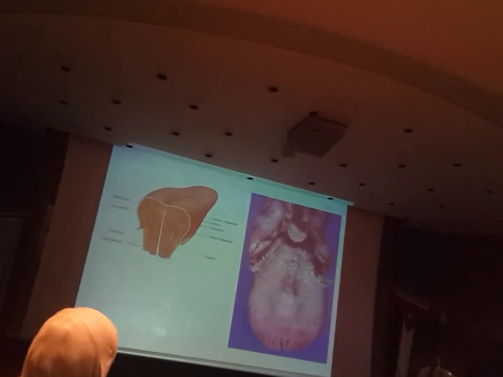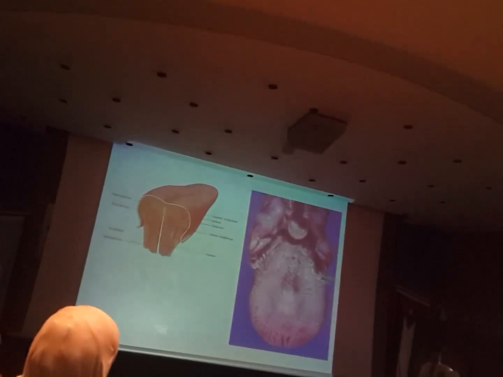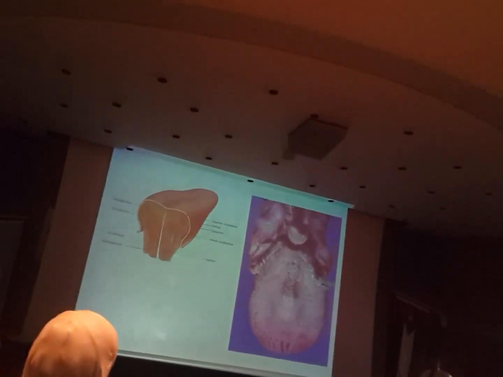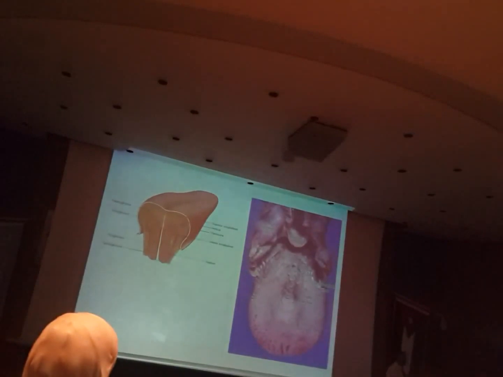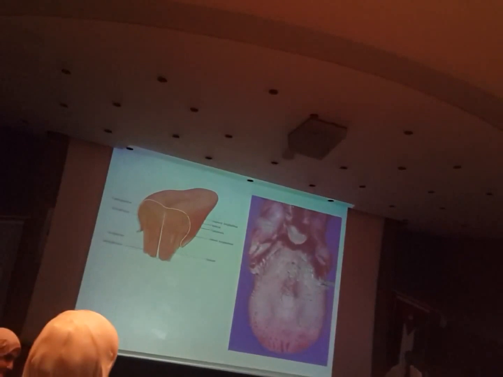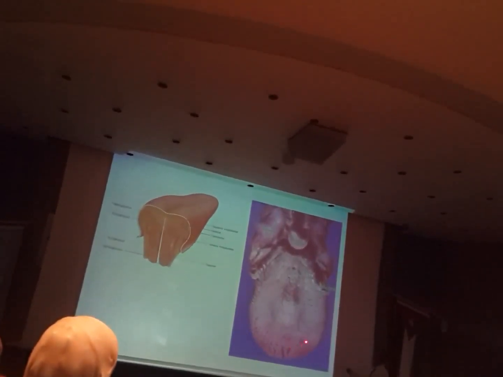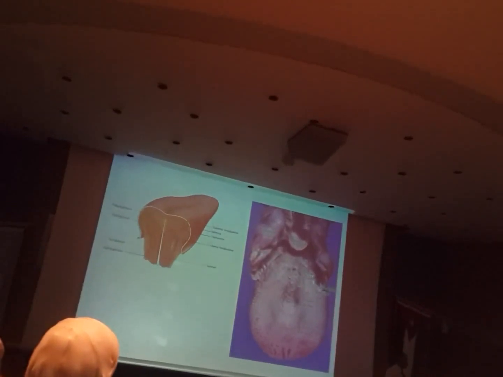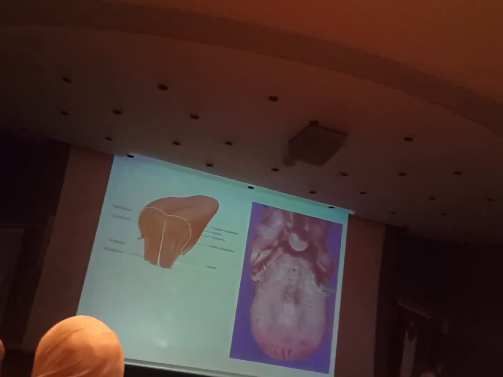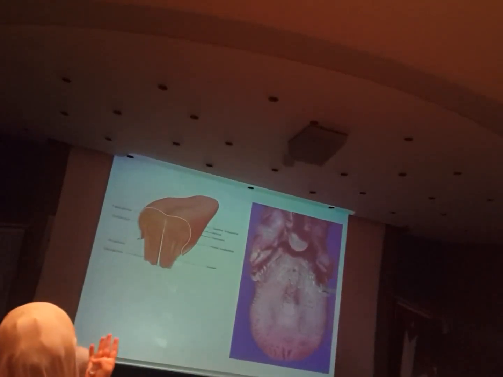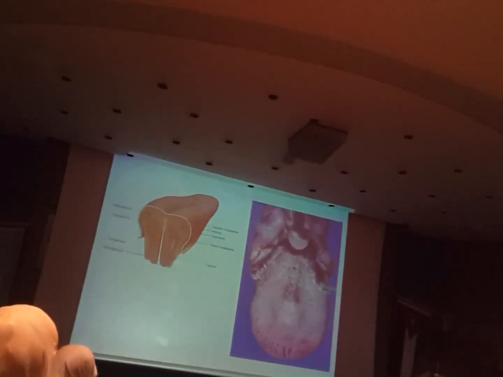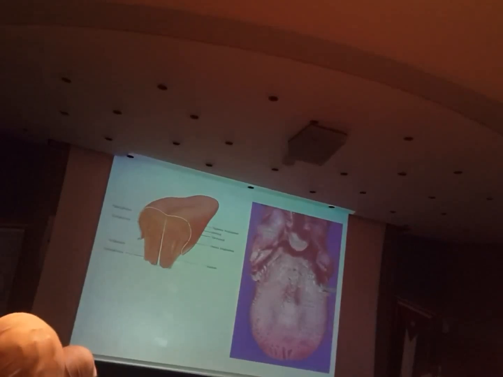What is it called, the tongue map? Yes. Have you heard of it? That's a myth. There is nothing called a tongue map. Since you have taste buds on the foliate papillae, they have to taste the 4 tastes or the 5 tastes. Since you have taste buds on the fungiform, you can taste the 5 tastes. Since you have taste buds here, you can taste. So there is nothing called a tongue map for taste. Nothing called a taste map. You can taste any taste sensation in any area containing taste buds. Okay? Clear?